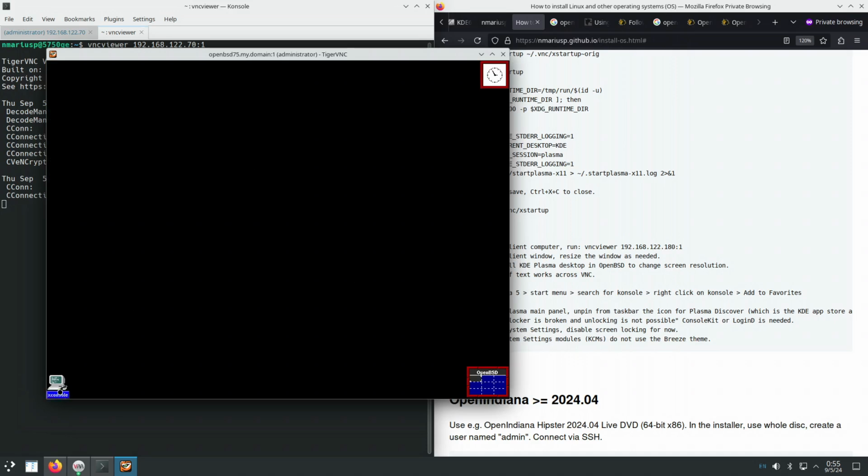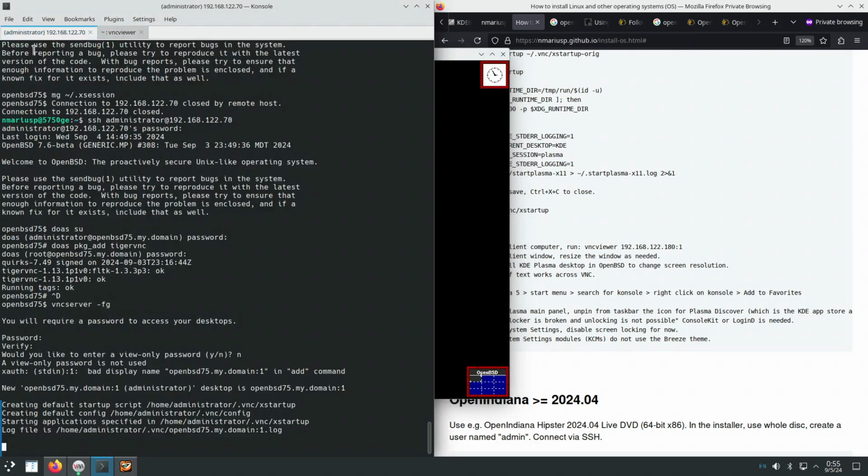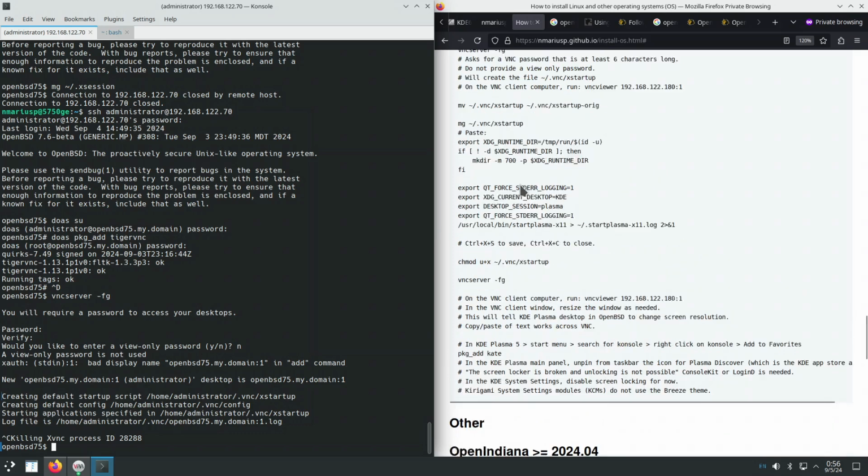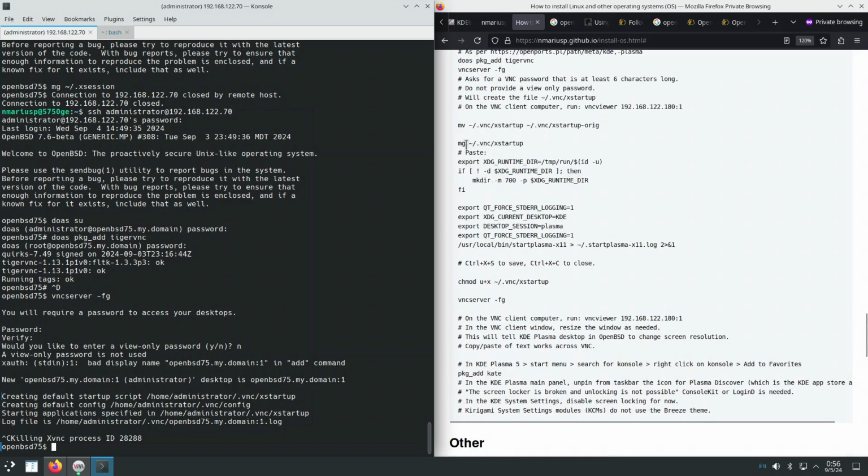How do we exit from here? We can close the VNC server because it's running in the foreground, so Control C. And we're going to do it like this. When the VNC server has started, it has created this hidden directory in the home directory, tilde/.vnc. So let's edit the configuration file xstartup. First of all, we're going to make a backup of it.